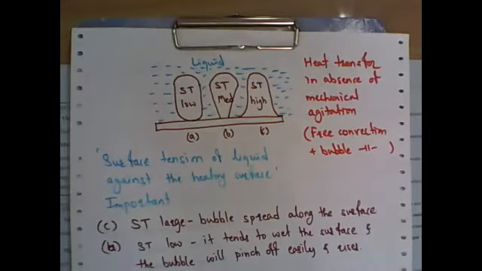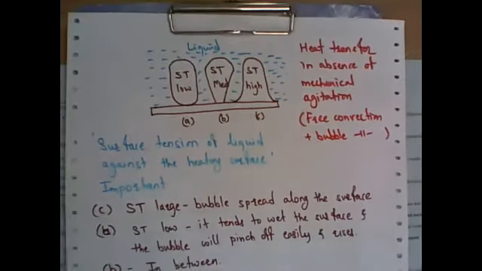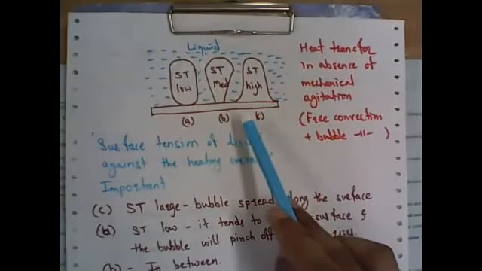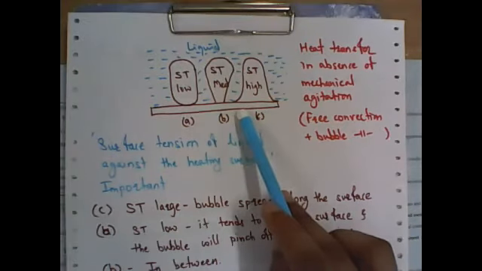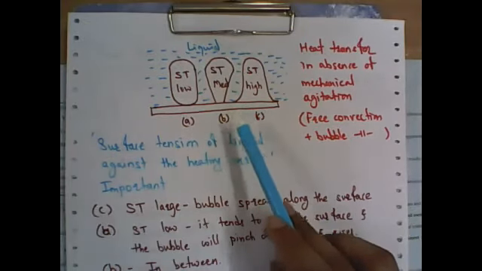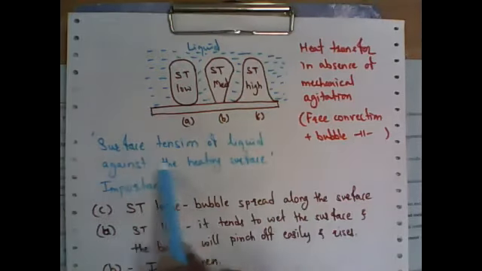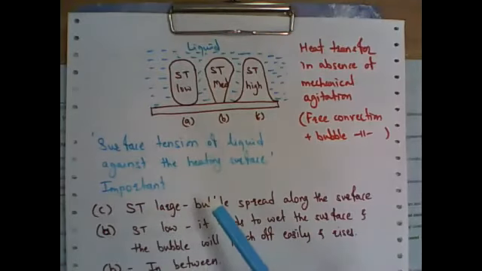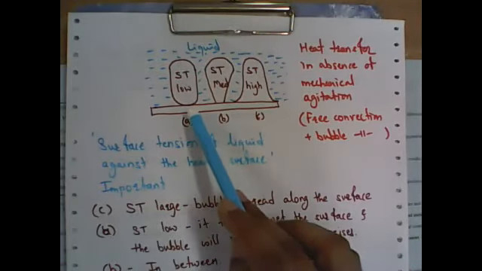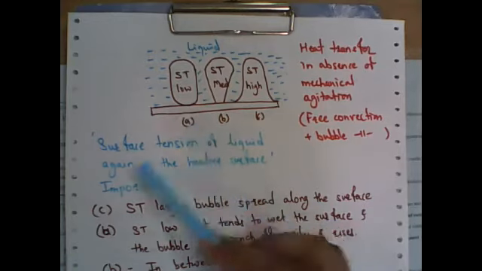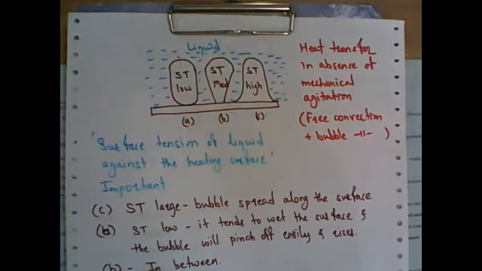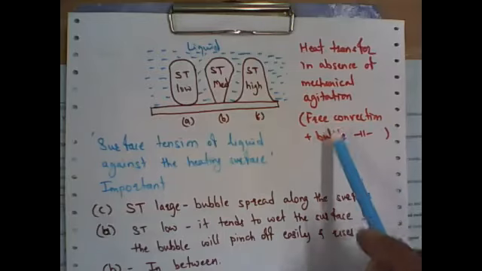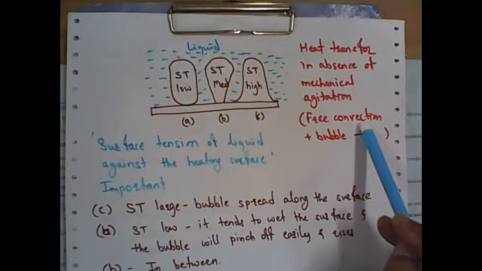Now in this heat transfer to a boiling liquid, when no agitator or stirrer is present and heat transfer occurs, then normally the main factor is surface tension. On the basis of surface tension, bubble formation, bubble sticking to the surface, and bubble disengaging from the surface depend. This heat transfer is a combination of free convection, that is natural convection, which depends on the density difference.